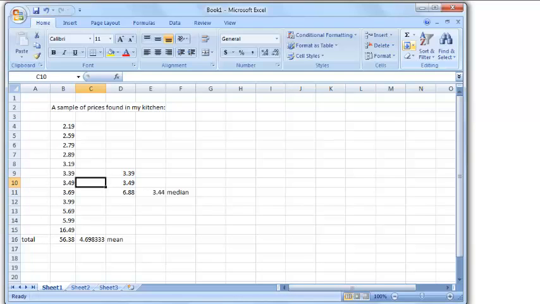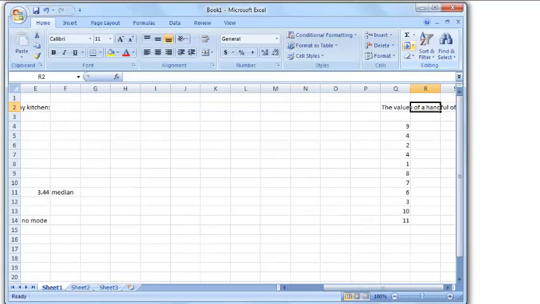So to some degree, I could say the average price that I was able to find in my kitchen was 344. This also said the average price was 469. These are quite different. And finally, mode, you just go down the list and you see, does any number occur twice? No. So no number occurs twice. There is no mode in this list. This sample of prices, it's not all the prices in the kitchen. I'm sure I could have found a bunch more, but let's do one more example for those who like examples.